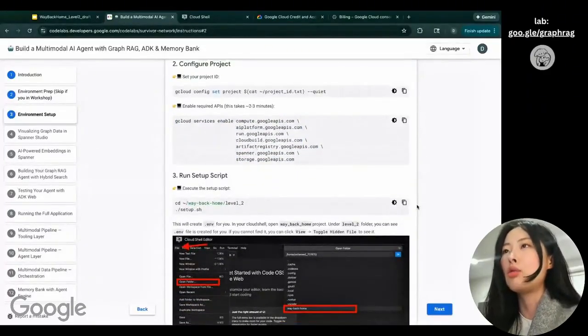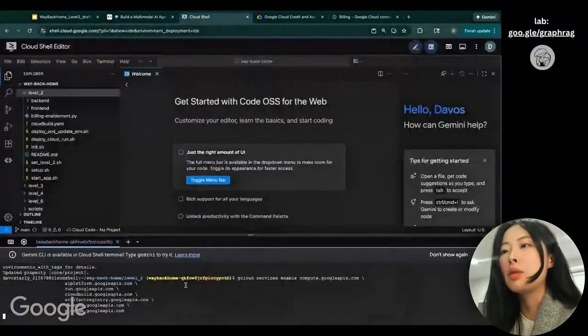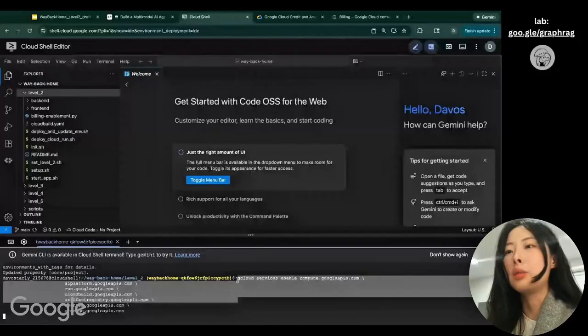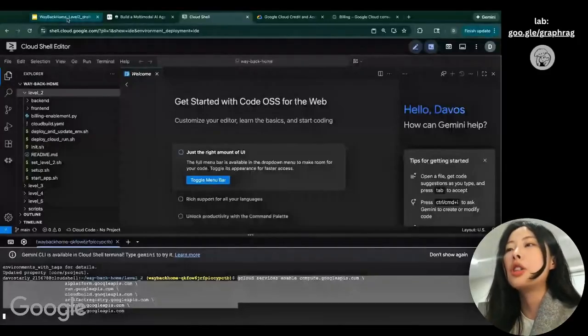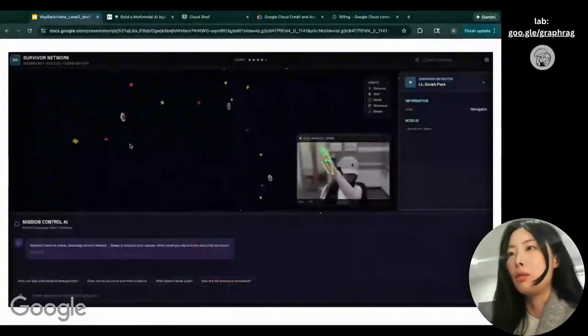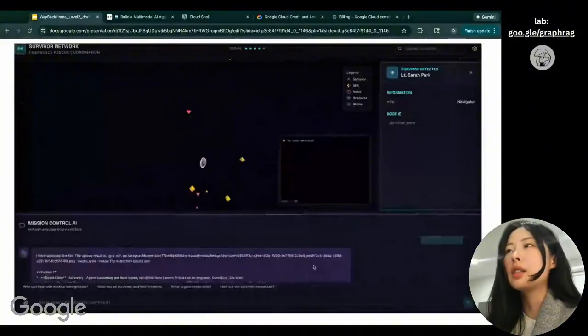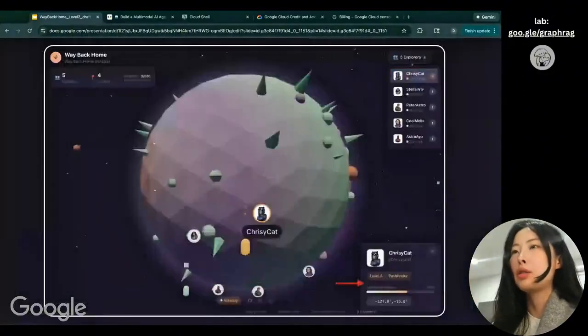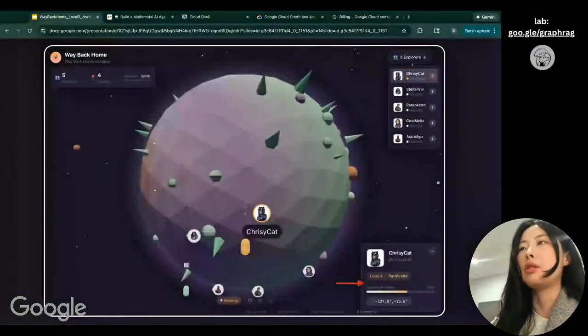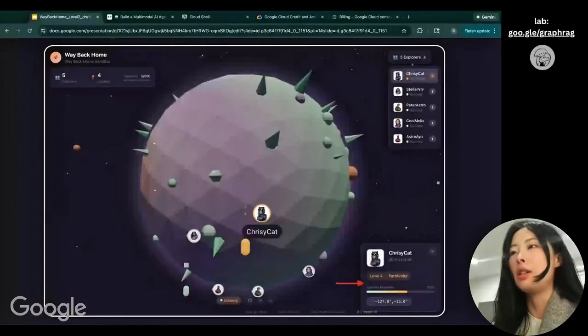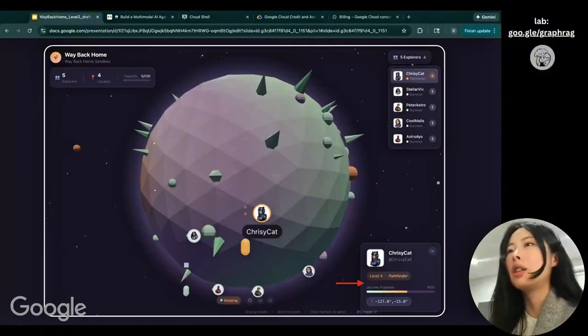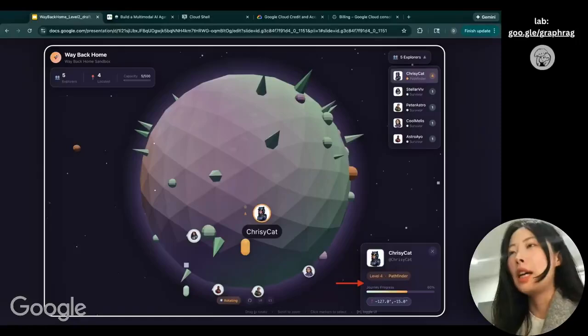And next, let's run the setup script. Oh, I'm still waiting for it. So while I'm waiting for it to enable, I can talk a little bit more about this project. As you can see, we're going to build this by the end of the lab, and this is actually part of the workshop. So if you follow level 0 to level 5, you will actually see yourself. You will create an icon of yourself, and you see yourself on a planet. So the theme for this workshop is you're in the universe, you're on a planet, and you want to find your way back home, right?